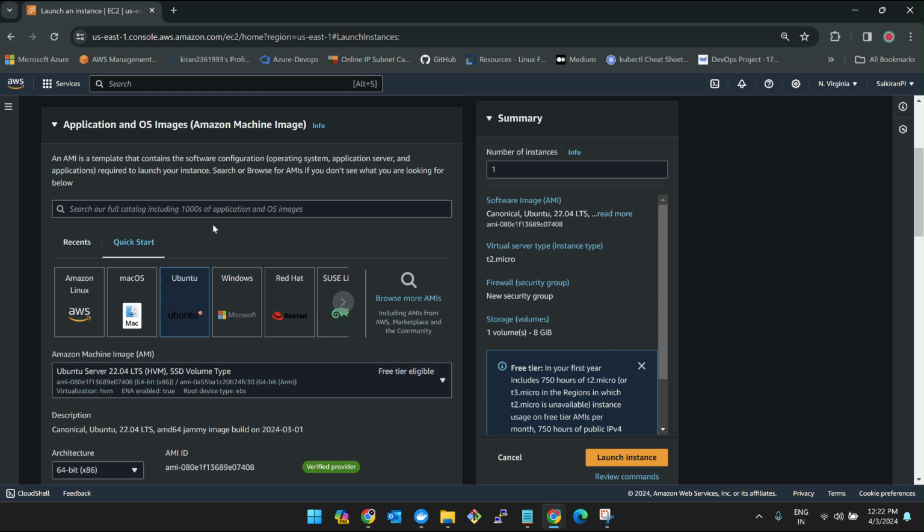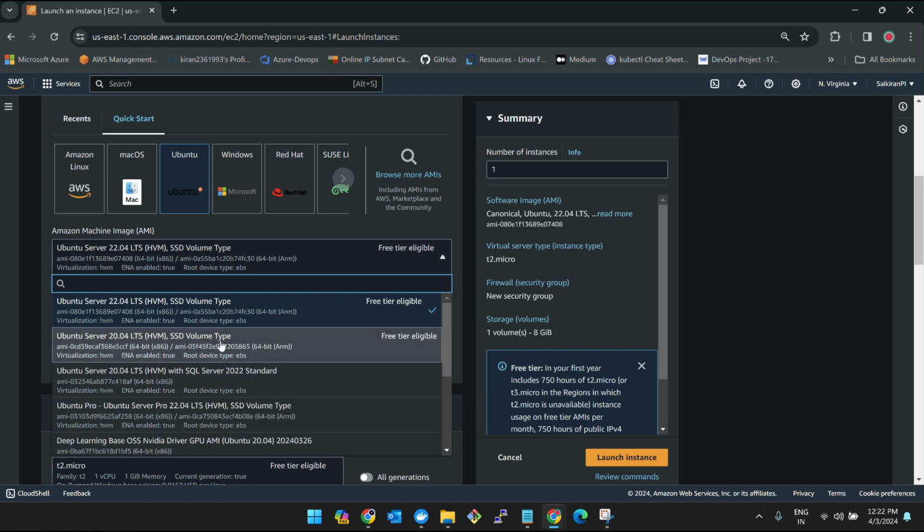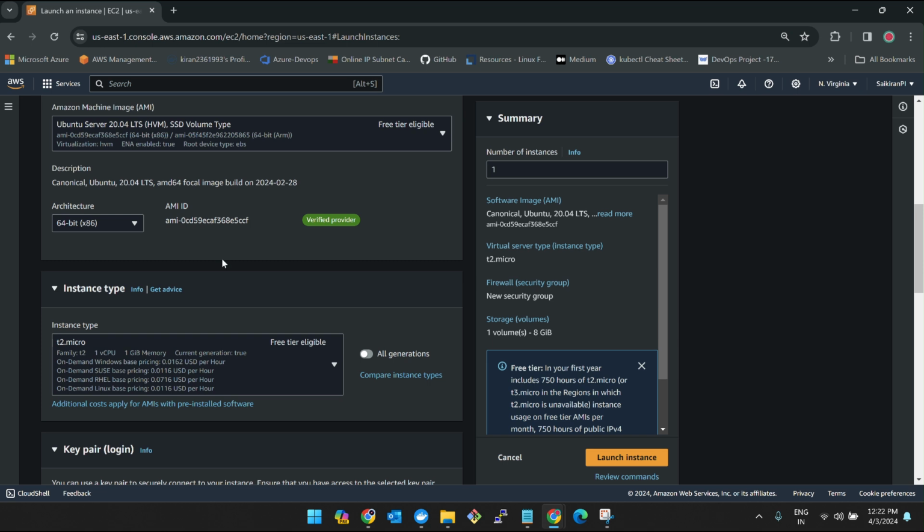For now, you can watch the flow, and people who already have experience can understand this very easily, and they'll also understand how to deploy their own website. Okay, so now I'll be selecting Ubuntu 20. These are all free tier machines.